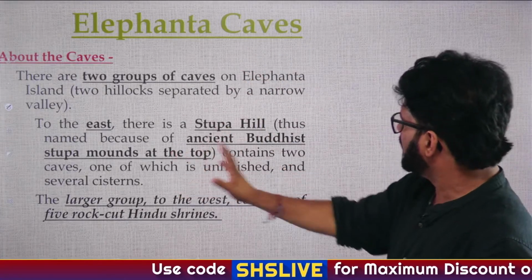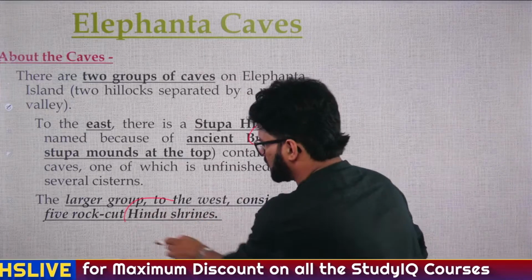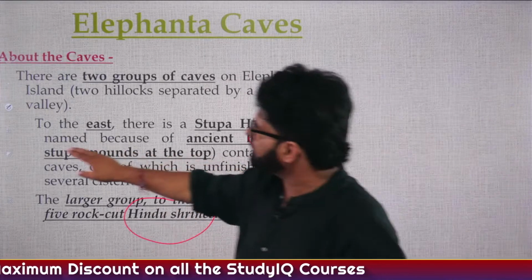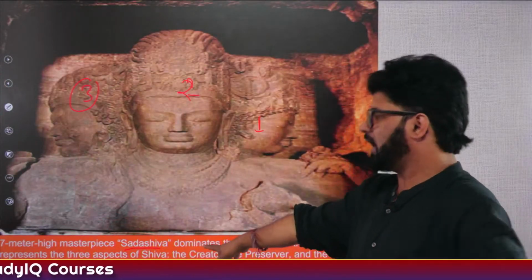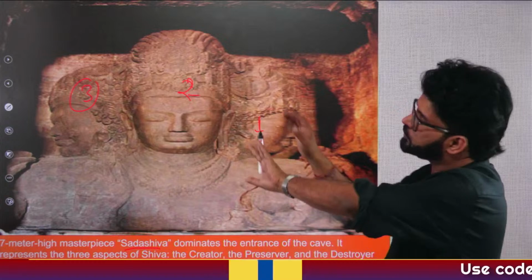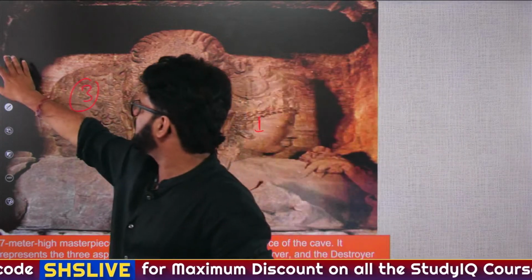In the east, you have groups of caves which are Buddhist in nature. To the west, you have Hindu shrines. And out of those Hindu shrines, we have just seen one, which is very important, Sadashiva. The 7-meter high masterpiece Sadashiva shows Shiva in 3 forms: creator, preserver and destroyer. When we are talking about one thing again and again, that means that is important.